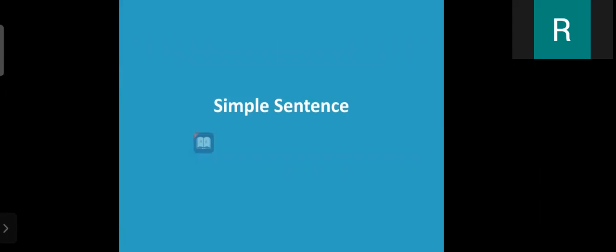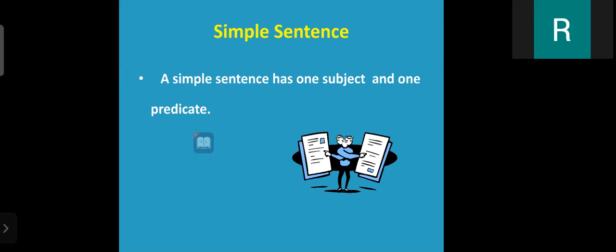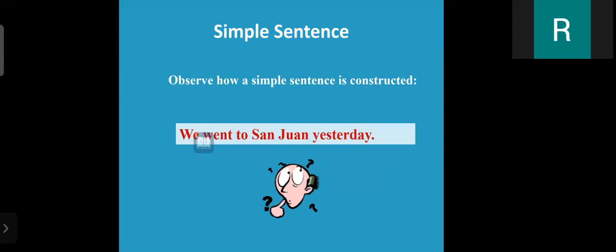Now we are going to discuss simple sentence. So a simple sentence has one subject and one predicate. So here is one example. We went to St. John yesterday. So observe that sentence. It is a simple sentence construction. So that is called a simple sentence.